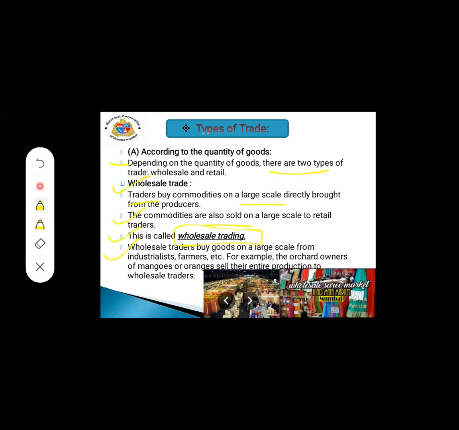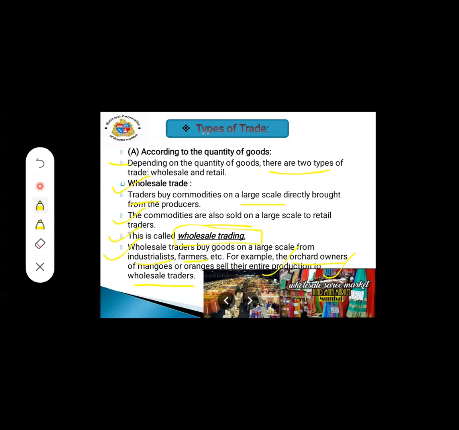Wholesale traders buy goods on a large scale from industrialists, from farmers, etc. For example, orchard owners of mangoes or oranges sell their entire production to the wholesale traders. Here you can see two images. These are actual images of a wholesale sari market and a food grains market.